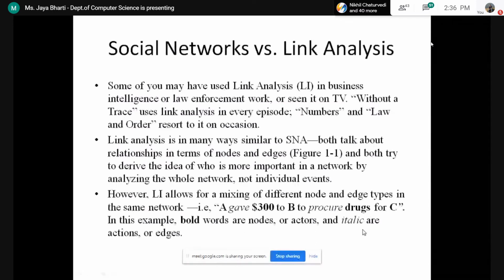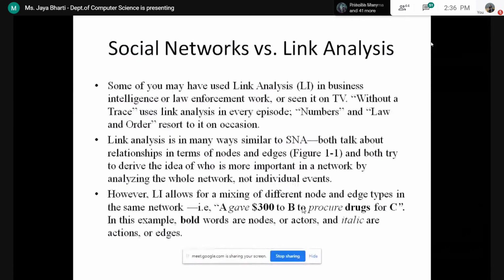A has given 300 rupees to B to procure drugs for C. This is a kind of mixing of different nodes and different edges to perform some event. Event is to perform some task.